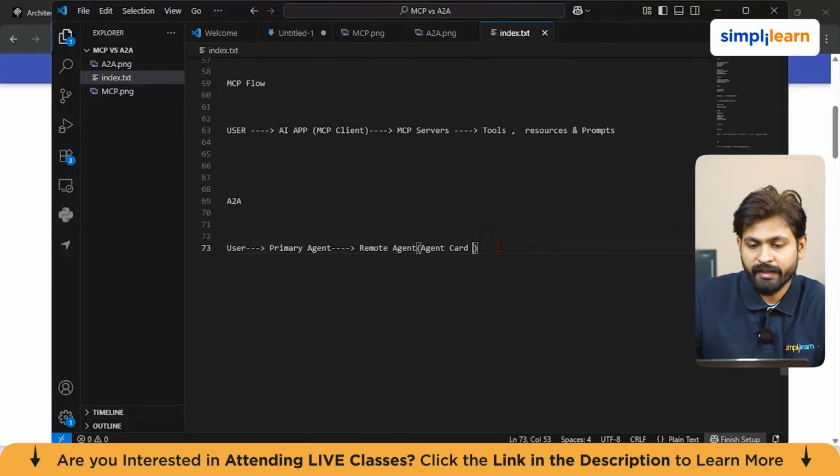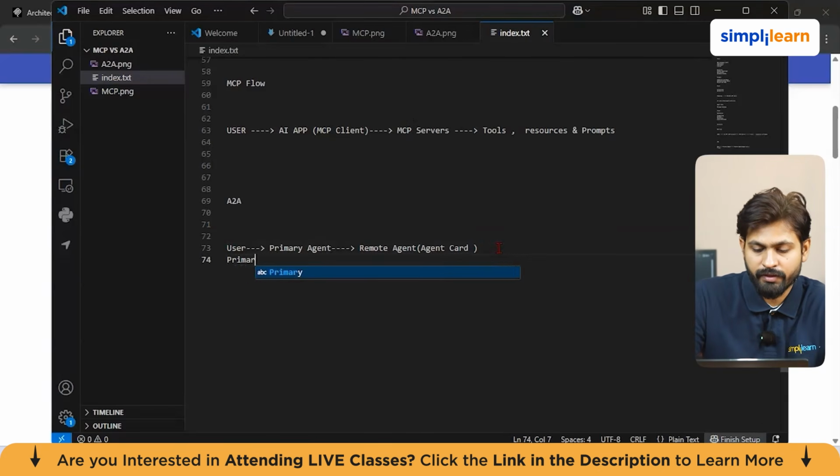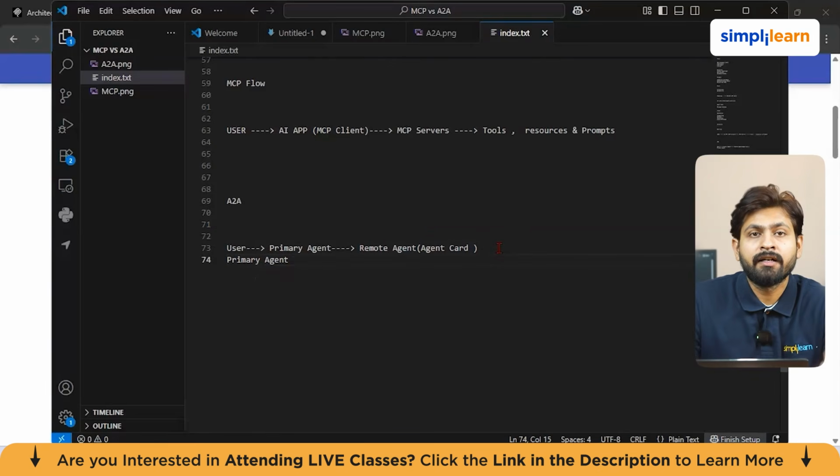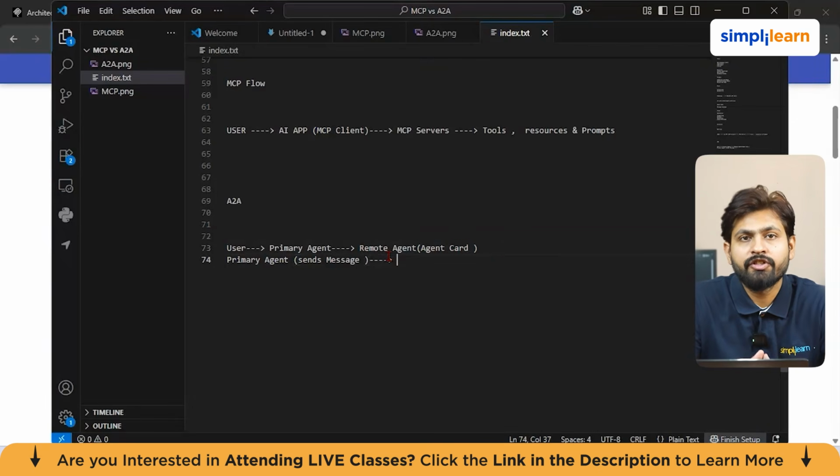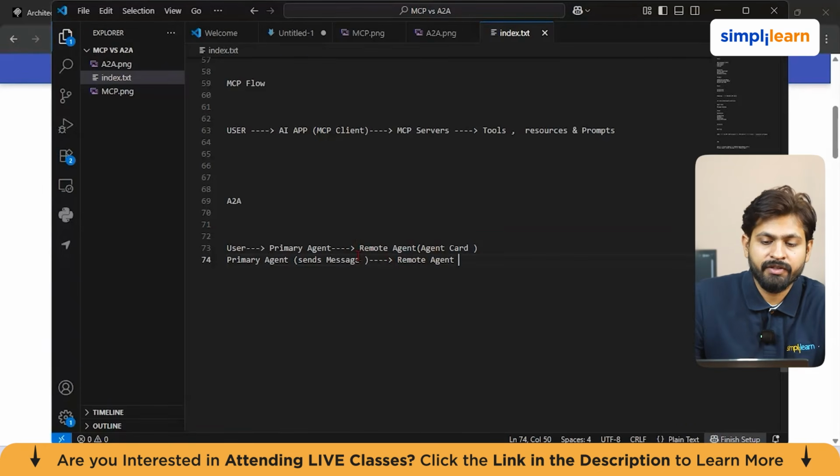So you can think about this: the primary agent is going to send a respective message, shares this message or task to the remote agent, and the remote agent works on it. Now, the primary agent receives the message, task, status, and artifacts. So this is all present here.